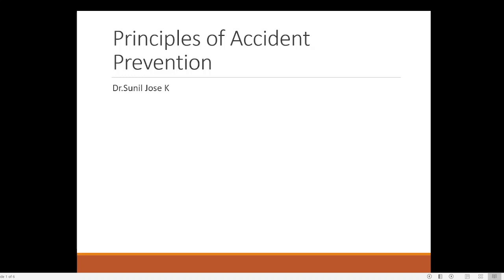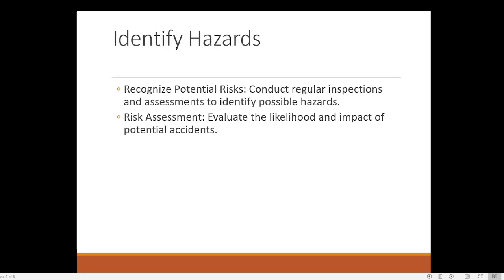So in our syllabus, what is expected is, I have already shown you, principles of accident prevention. As far as the principles of accident prevention, there are a number of main principles by which we can reduce the occurrence of an accident. That is the main principle of accident prevention. Here you can find some of the major reasons for accident and accident prevention.